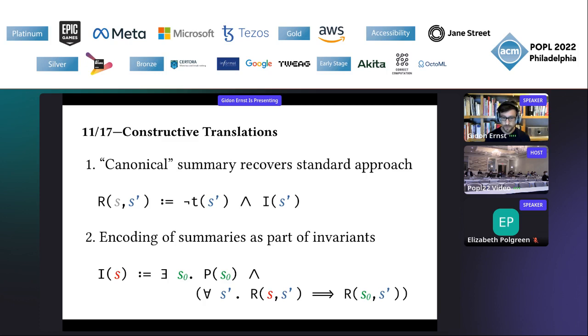So for example, if we have a summary that has been proven to be correct using the proof obligations I have shown you, then we can construct an invariant that, for a given state S, translates like this: if we are given a summary of the residual iterations, then we are given a summary of the whole execution.